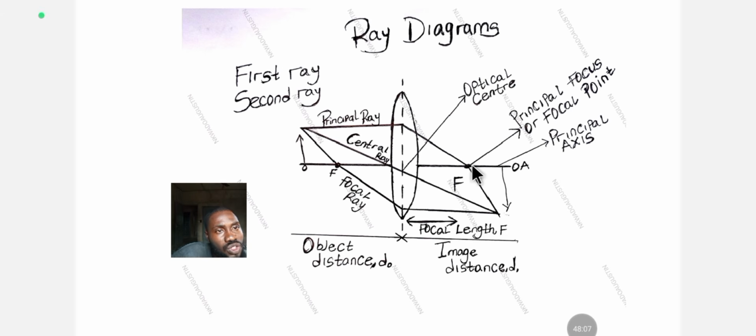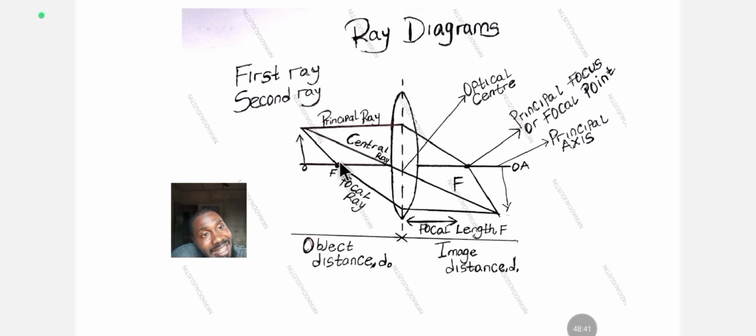All right, so here is the principal focus. The principal focus is the point at which you place the object and the lens can capture it. It can be viewed from the lens. That distance, when you place the object, it can be viewed and seen clearly. That is the principal focus.